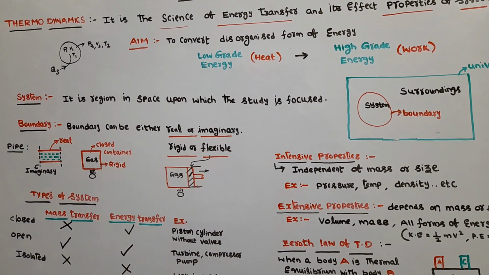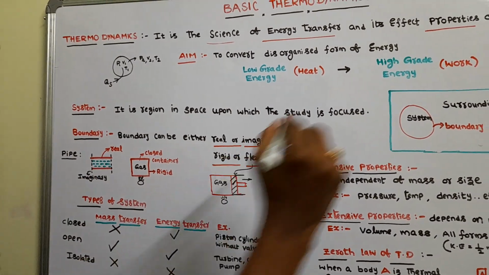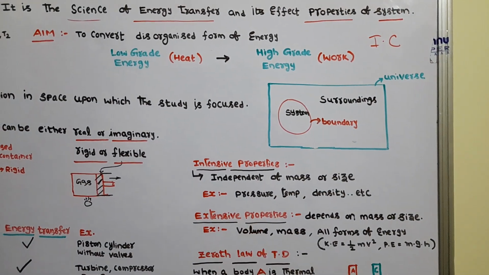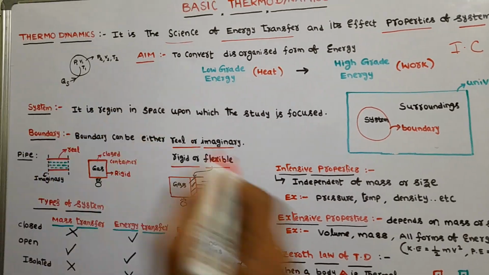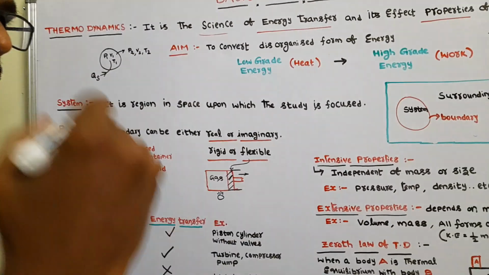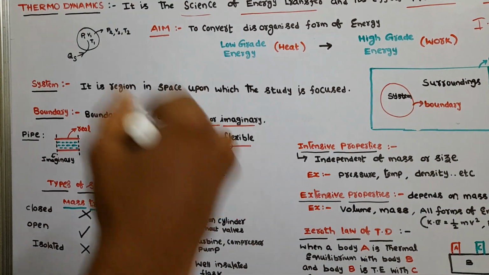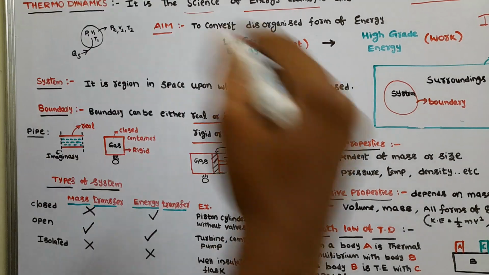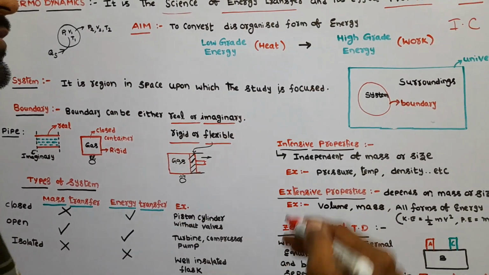For example, I am taking an internal combustion engine. In IC engines we usually supply chemical energy and combustion will take place, and the chemical energy is converted to mechanical energy, like piston movement.